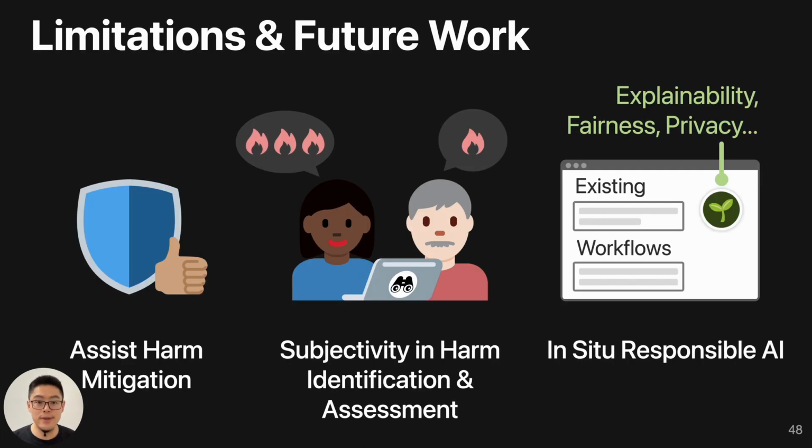Finally, we'll discuss some limitations and future work. In our work, Farsight, we focus on identifying and assessing harms, so we do not really help users mitigate those harms. Future researchers can think about ways to give users suggestions and actionable feedback to prevent those harms from happening, such as changing the prompt, safeguarding the prompt, or adding fine-tuning data. We have also noticed some subjectivity in harm identification and assessment, even between our raters. Some raters think a harm is very severe, while other raters do not think it is severe. So I think future researchers can find a better way to assess the severity and likelihood of different harms.